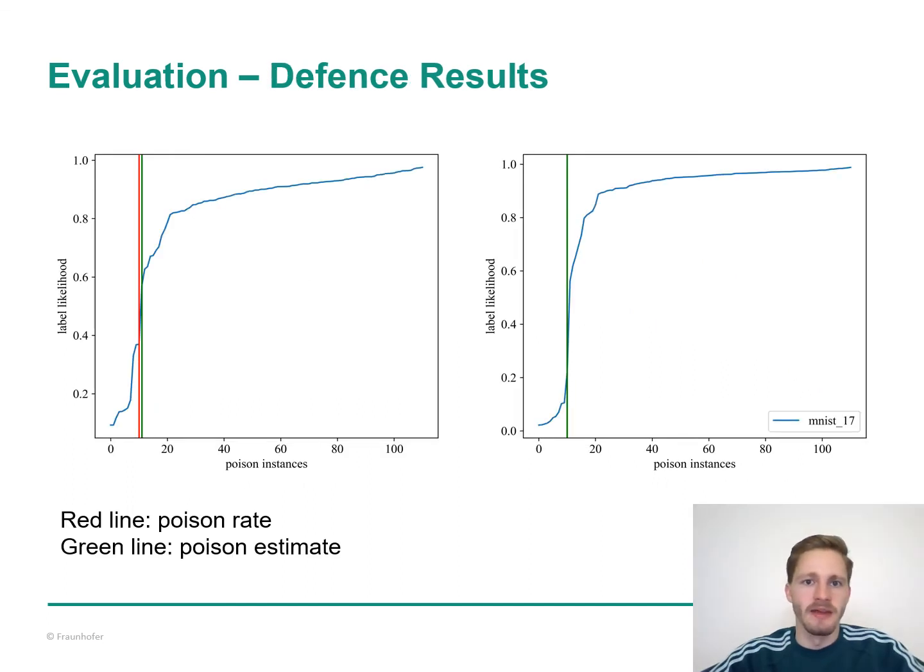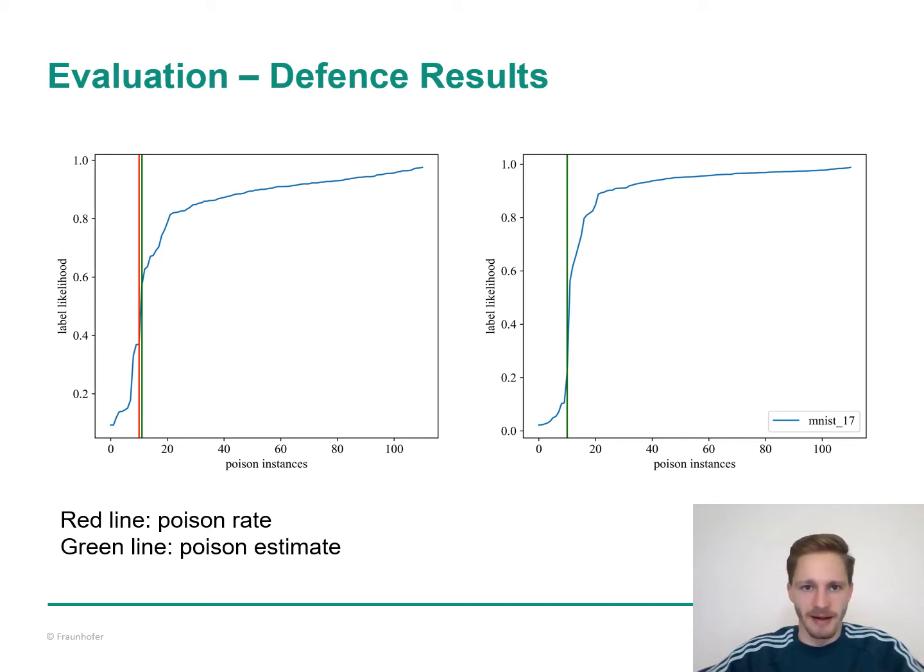Now I'll continue with the evaluation of our defense. The figures here give an example for applying our defense with 2 steps on the MNIST 1.7 dataset. Each image shows a knee-plot of label likelihood values sorted in ascending order. You have already seen these kinds of plots before. The x-axis lists the sorted instances, while the y-axis shows the corresponding label likelihood values.